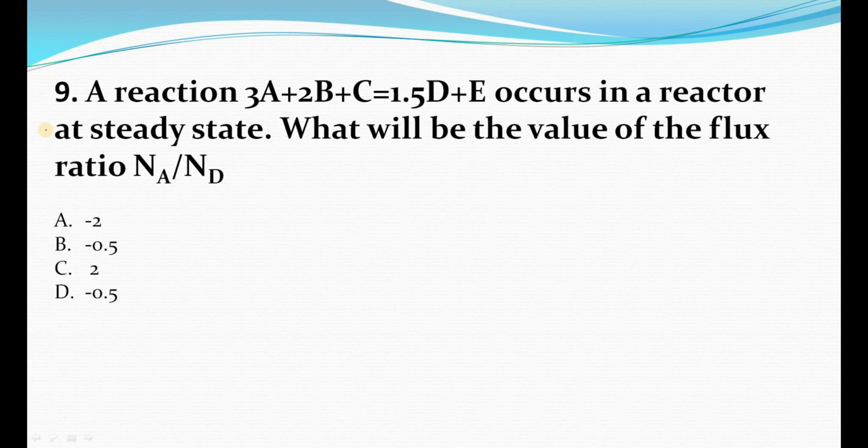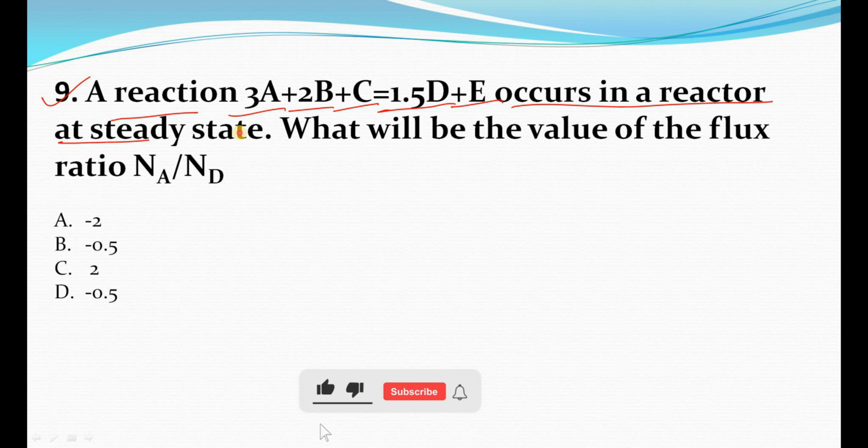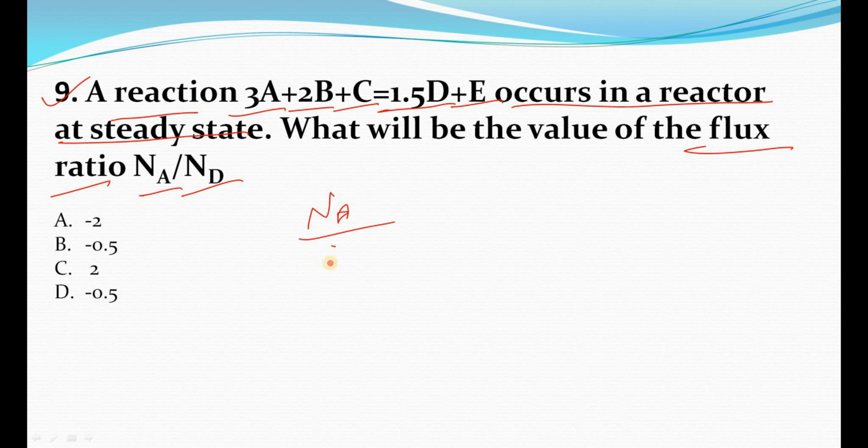Now the ninth question is, a reaction 3A plus 2B plus C is equal to 1.5D plus E occurs in a reactor at steady state, right? So what will be the value of the flux ratio NA by ND? In that question, you can simply find out NA by ND. You have to find NA by ND. Here it is talking about the flux.